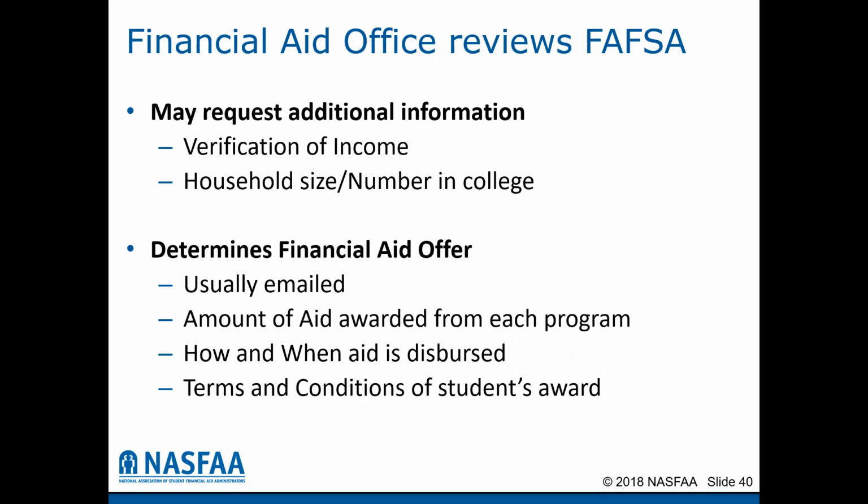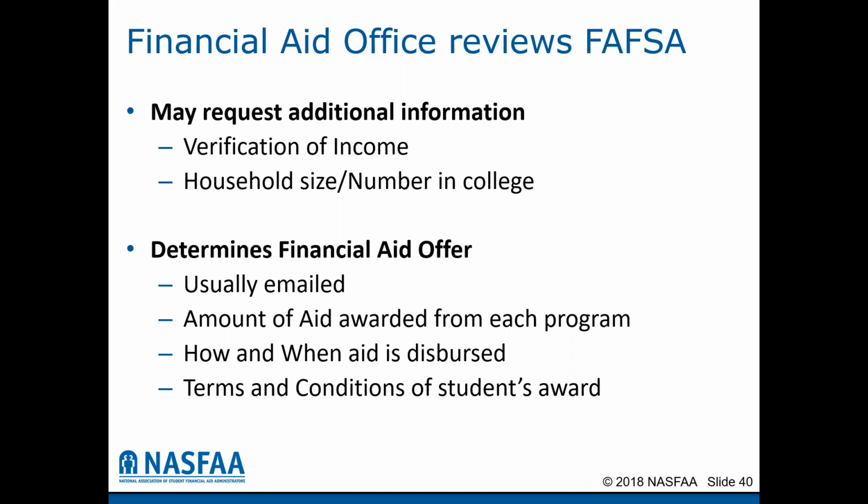the information accurately. So if you are selected for this process called verification, the college will reach out to you after they review your FAFSA and let the student know we need additional information and this is what we need. Usually it's a couple additional forms. If you were selected for a verification of income and you did not use data retrieval, we would ask for a signed copy of your 2020 federal tax return or a federal tax transcript.